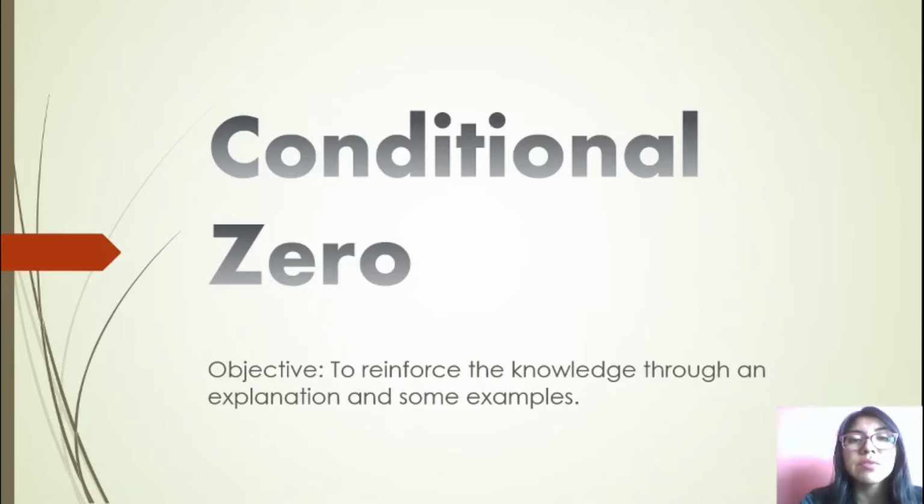Today we are going to review the conditional zero, okay? But at the beginning we are going to remember the topic of the last class. Remember, we reviewed the past passive voice. Tell me, students, when do you use it? We are going to use it when you are going to focus on the action. It means the important thing here is the verb, okay? Can you tell me an example?